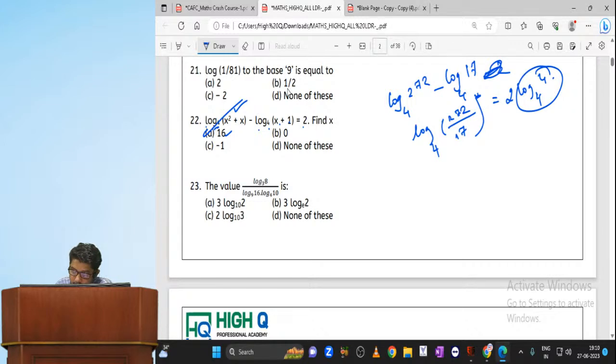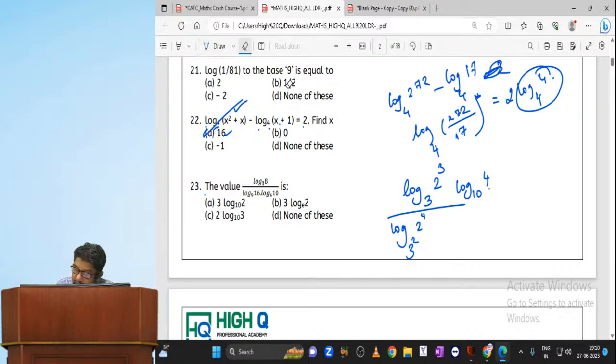Now let us do this. The value of log 8 to the base 3. So can I say log 2 cube to the base 3? Log 16, 2 power 4, to the base 3 square. Let me take this one to numerator. So what I am going to get? Log 4 to the base 10.